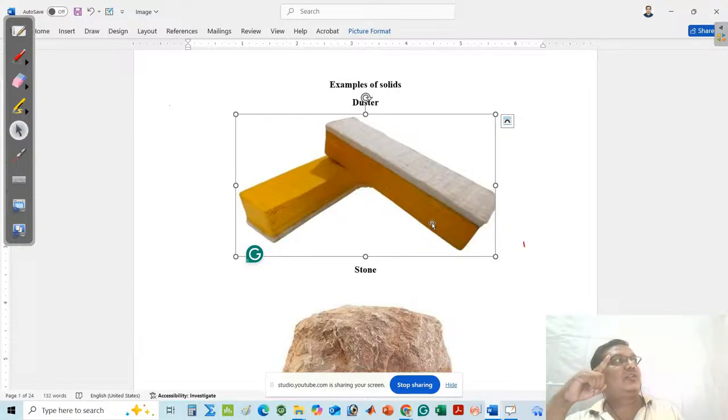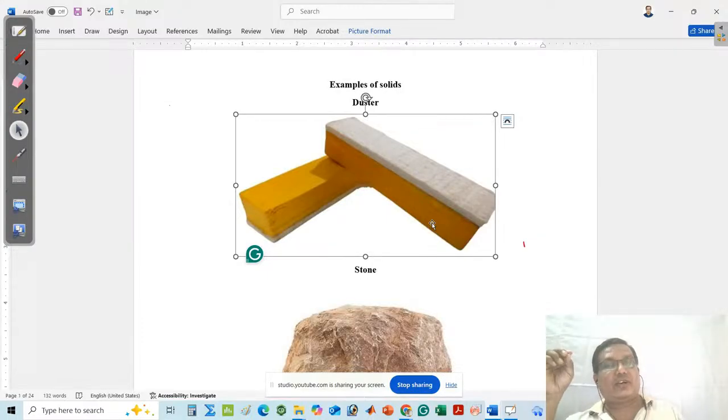It does not change. Like that, if you think about the volume of the duster, the volume remains roughly 600 cm3. Its volume is always constant. By changing the temperature and pressure, the volume does not change.